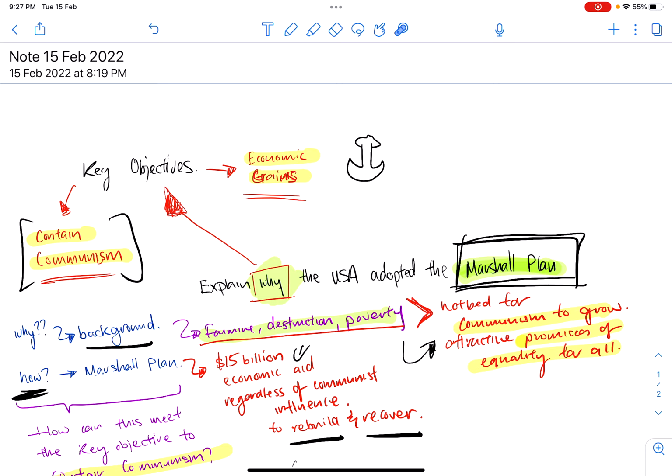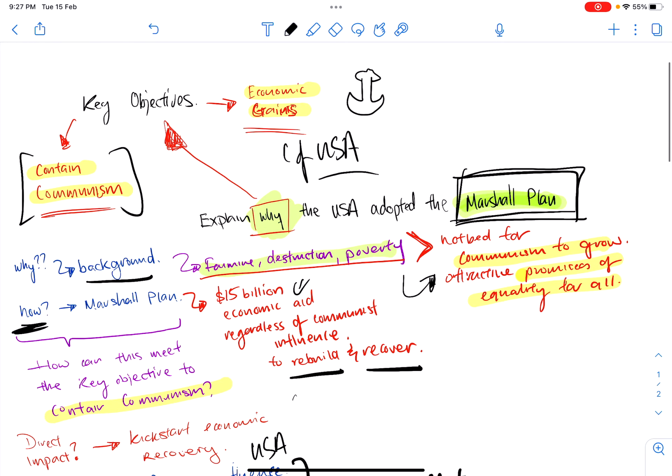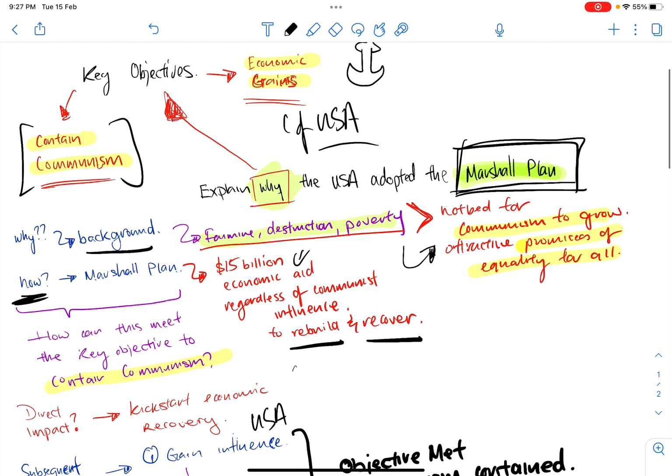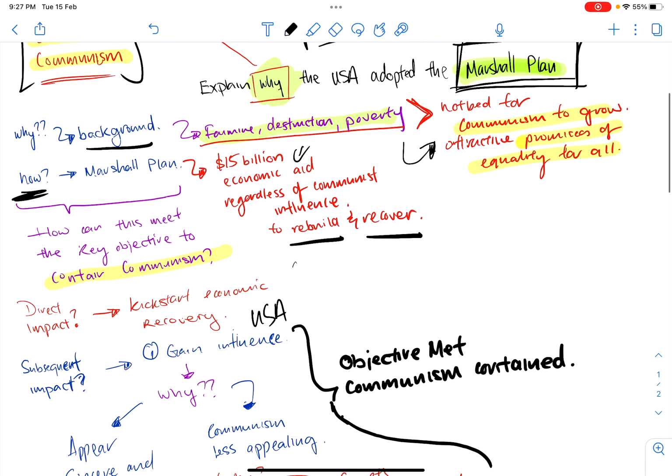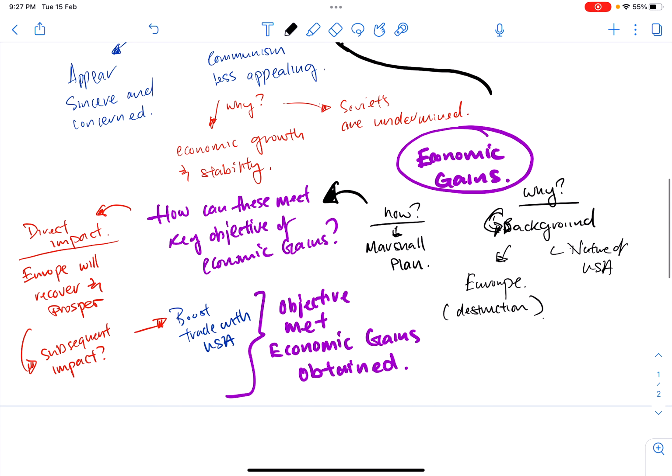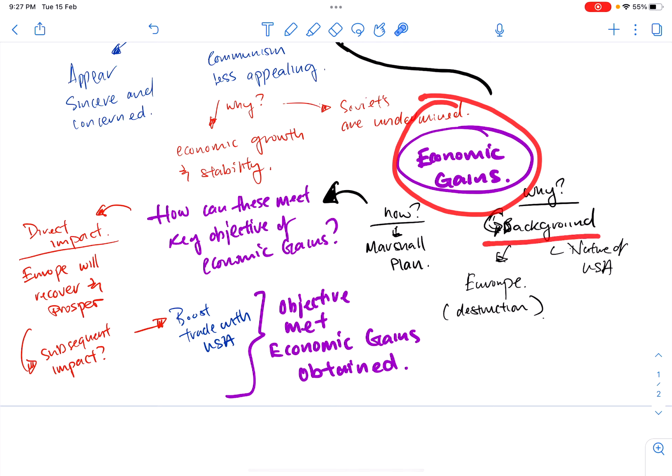All right, second key objective, of course, is your economic gains. More importantly, is the economic gains of the USA. Right, we don't just give money for nothing, okay? So why do you need these economic gains? Again, your details, right? You will talk about the background, right? Why you need the economic gains? Talk about the background first, which is the same thing again.